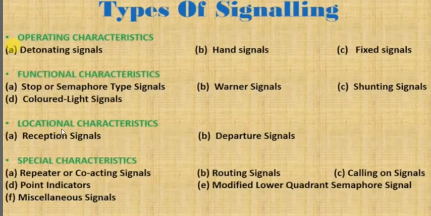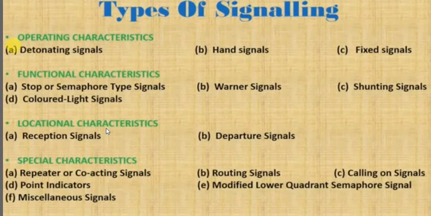In location characteristics, location means where the signal is located, the position of railway signals. The signal may be of different types. It may be a semaphore, a warner, a hand signal, or a colored signal. But location means where the signal will be situated. What will be the best location of the signal? The location, the placement of the signal, is very important.